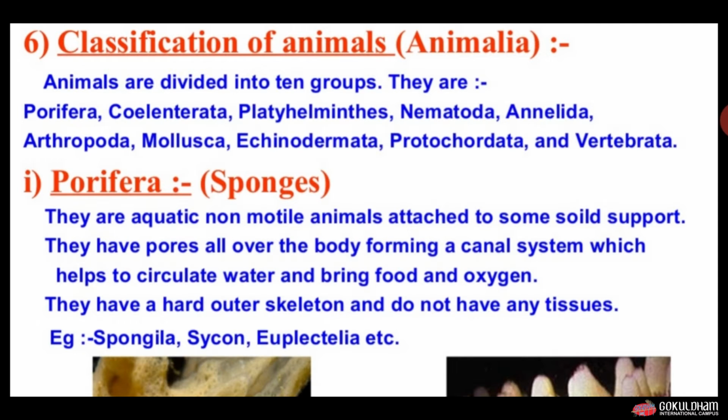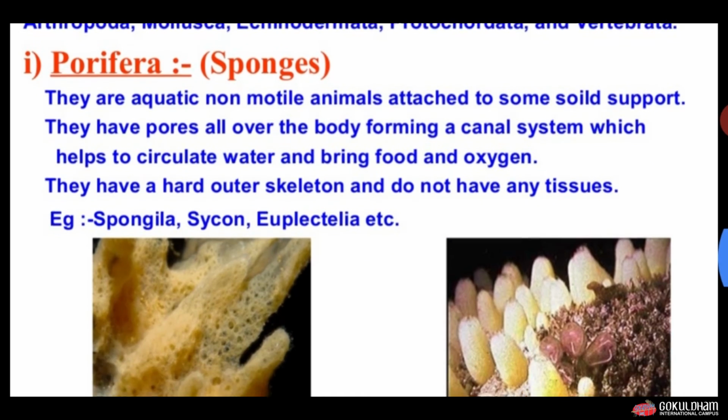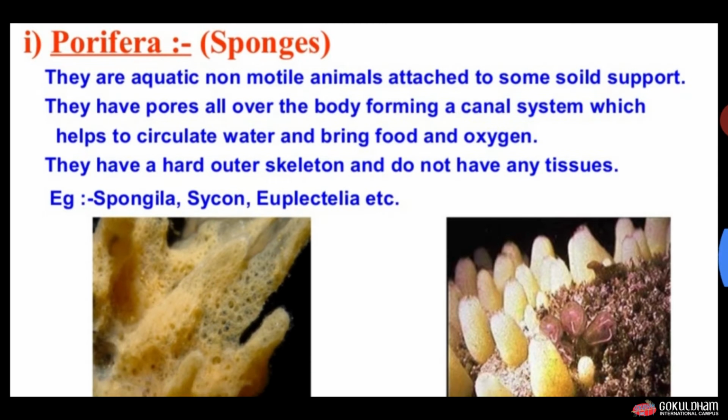Now let us see the classification of these animals. Animal kingdom. These animals are divided into 10 groups, and let us see each one by one in detail. First one is Porifera, also known as sponge. They are aquatic and non-motile animals attached to some solid support.